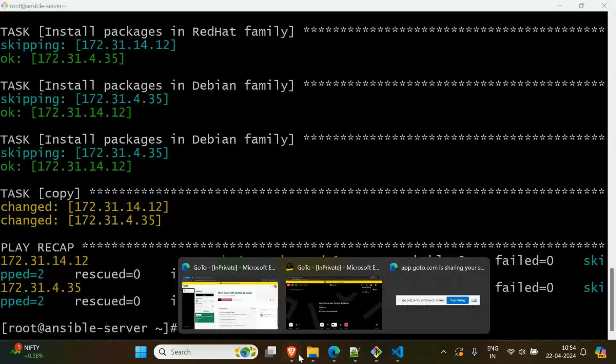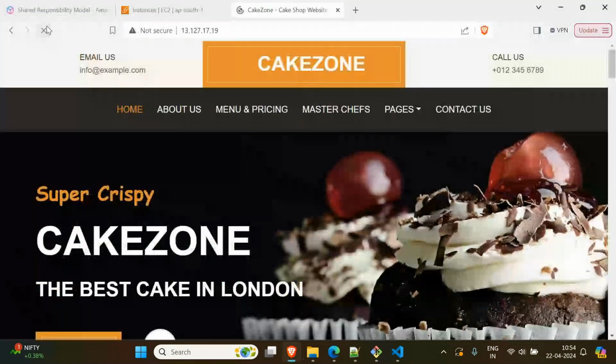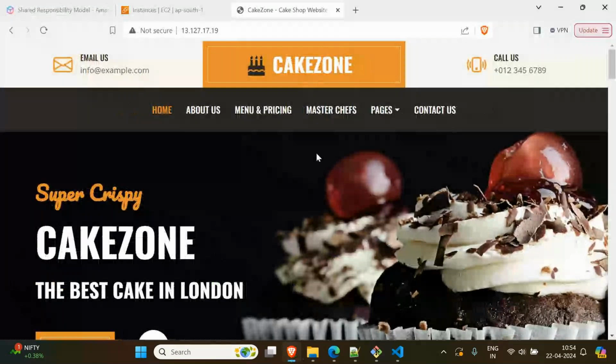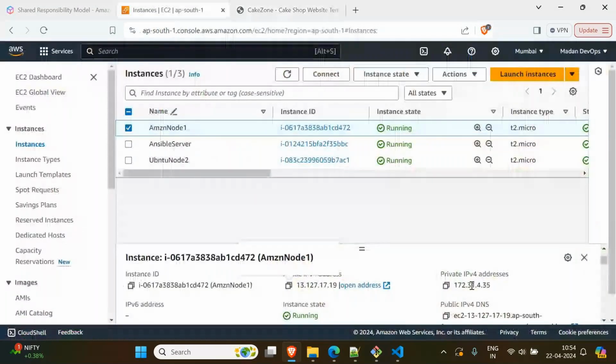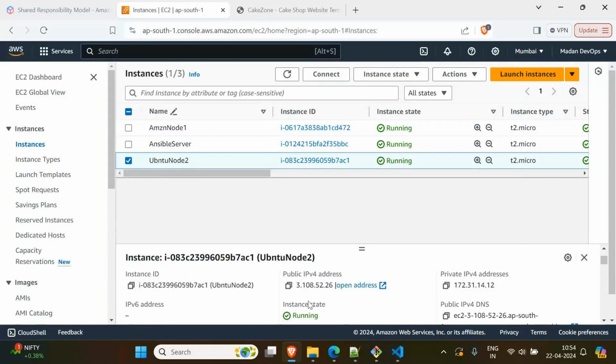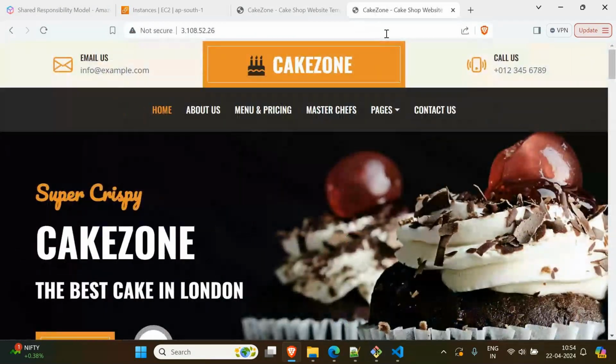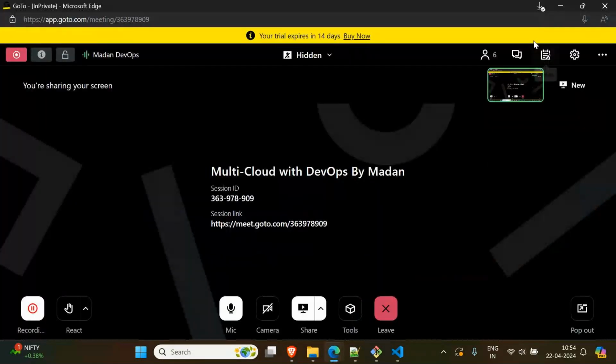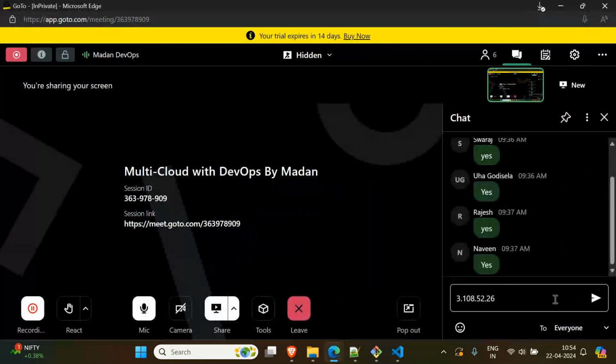Now if you refresh, see, my application is ready. Which one does 1719 belong to? Yeah, this Amazon application. Let me go to the Ubuntu application. Ubuntu also should work now, so for you also it should work. Now this Ubuntu. That's it, simple, right? Anybody can access it, you can try it.